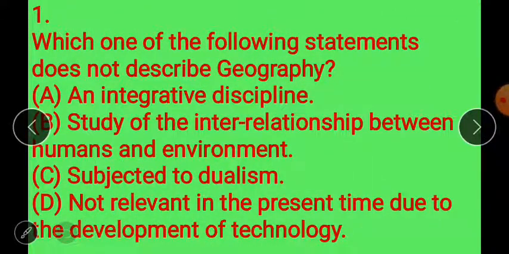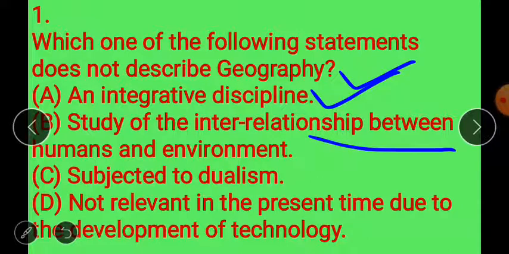First question: which of the following statements does not describe geography? Option A, an integrative discipline, also describes geography. Option B, study of interrelationship between human and environment, is a definition of human geography.